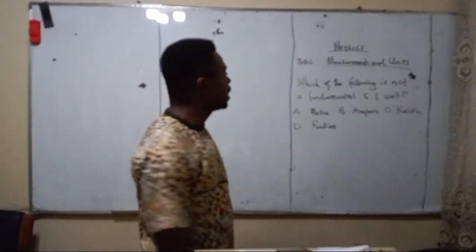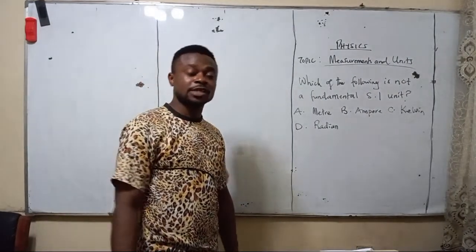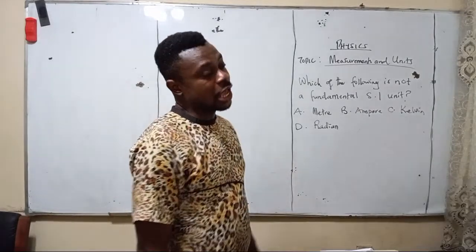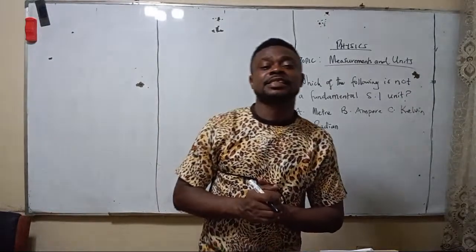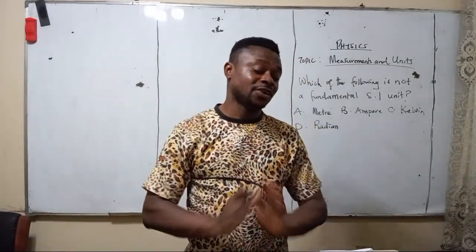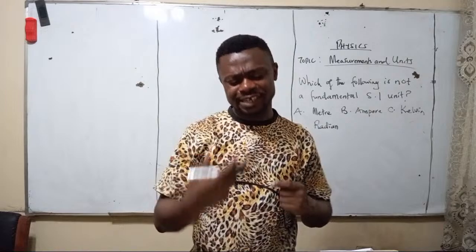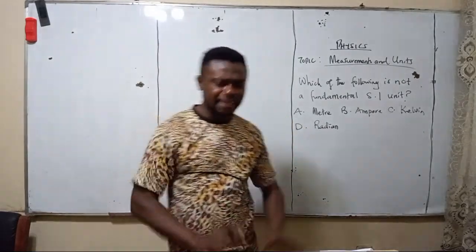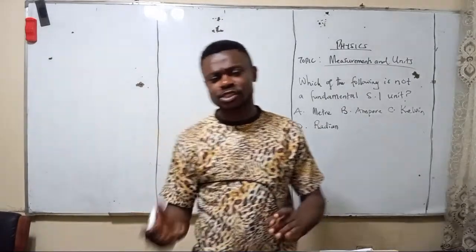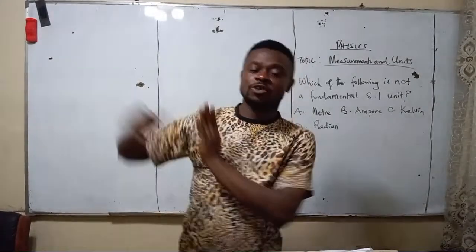The first question we should ask ourselves is this: what is a fundamental quantity and what is a fundamental unit? A fundamental quantity is a quantity that does not depend on any other quantity. It's on its own. It has no formula. You cannot derive a fundamental quantity from a formula. It is independent of any other quantity. Some other quantities are dependent on fundamental quantities. Those quantities are called derived quantities.